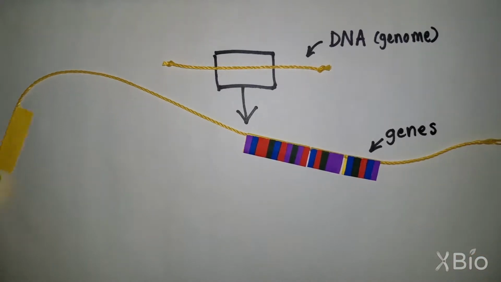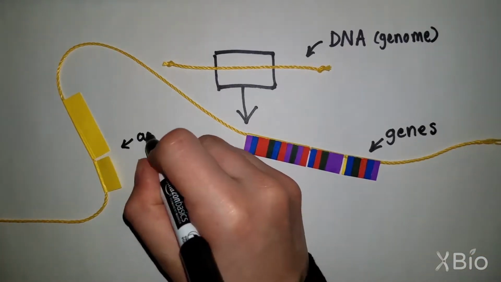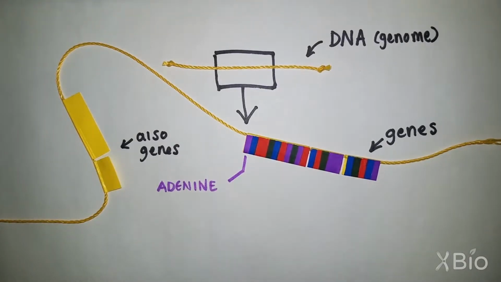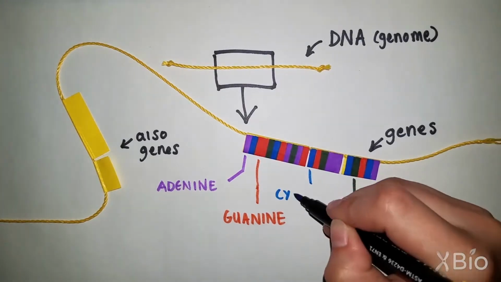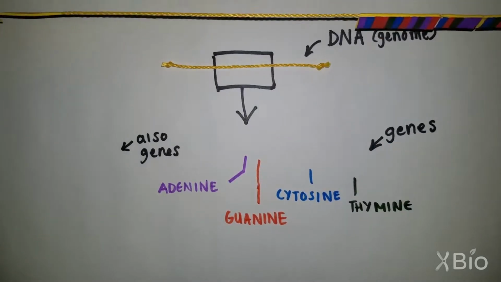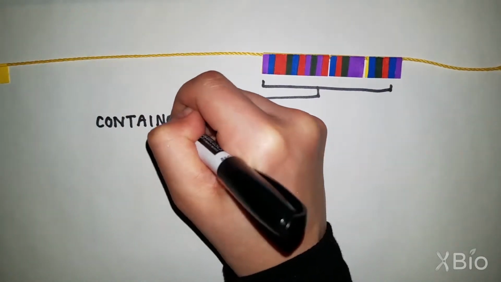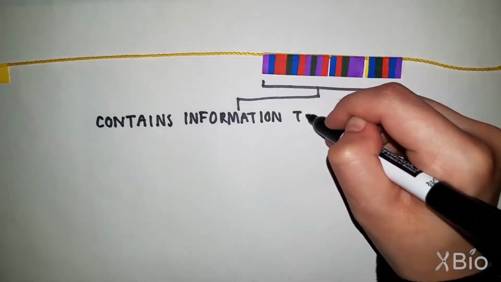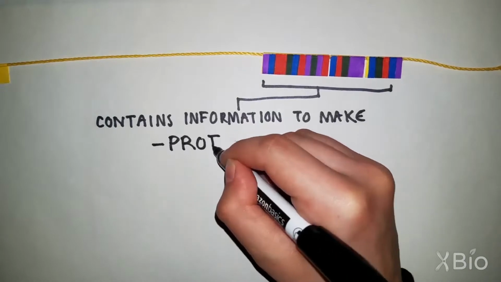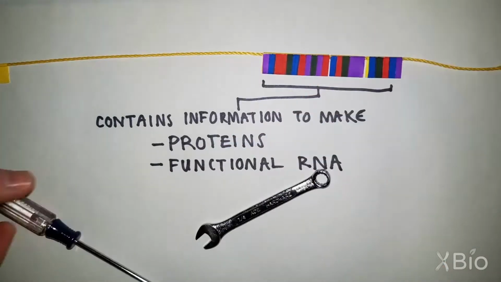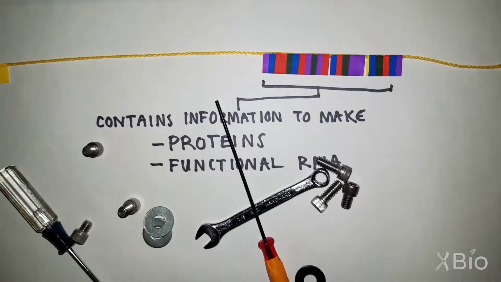Now, let's zoom in and see what a gene is made of. The gene is a sequence of 4 chemicals called nucleotide bases, abbreviated as A, T, G, and C. The sequence of chemicals contains information to make a functional product, usually a protein or sometimes a functional RNA molecule. Some of these products are like tools or building blocks that help to build structures of the cells. Others carry out chemical reactions, like an industrial factory.